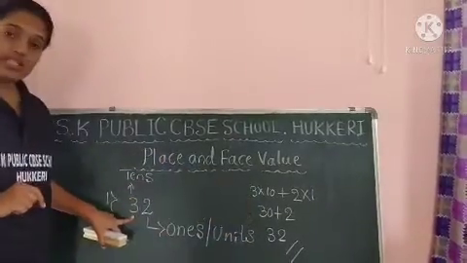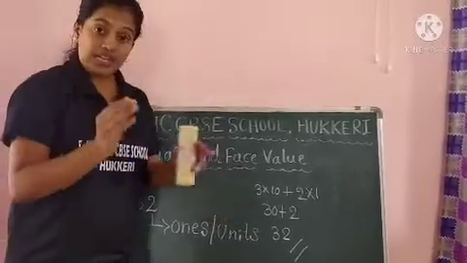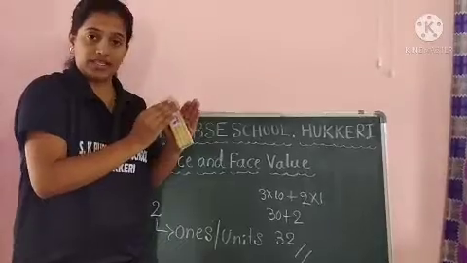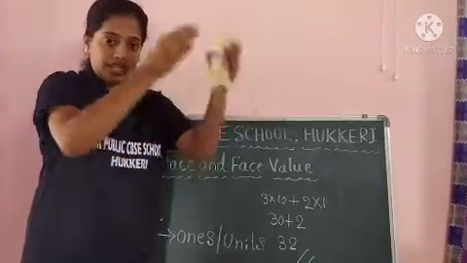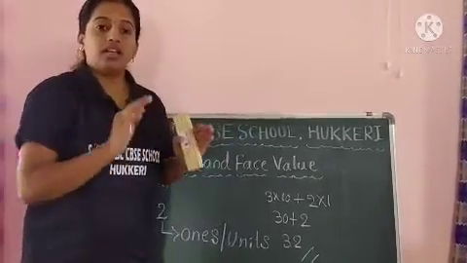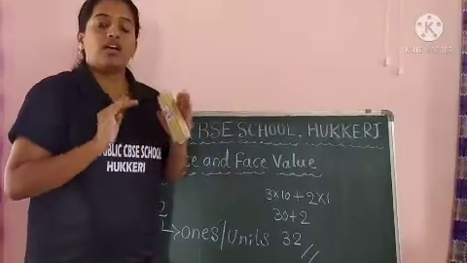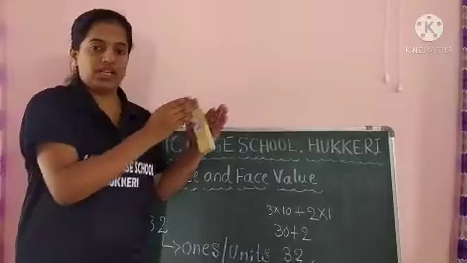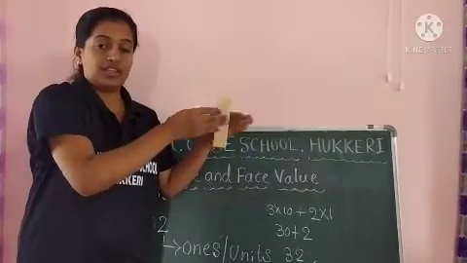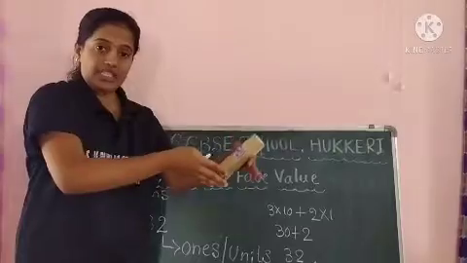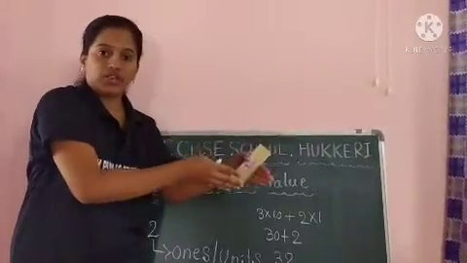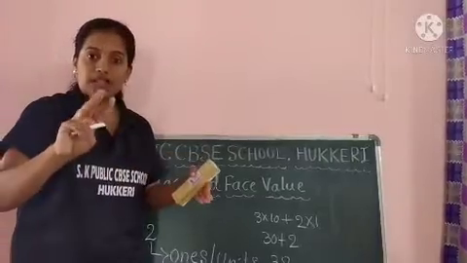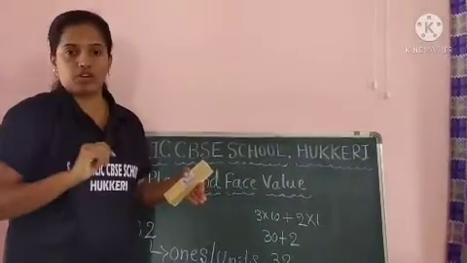How many tens are there in this 30? 3 groups of 10 are there. In each bundle, 10 are there. Assume that 3 bunches of chocolates are there with you. 3 different chocolates are there. In each group 10 chocolates are there. Like this, how many groups are there? 3 groups are there. In each group 10 chocolates are there.